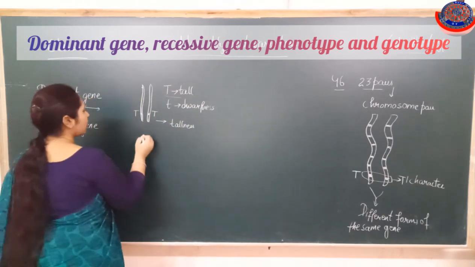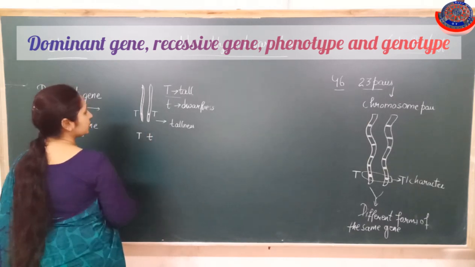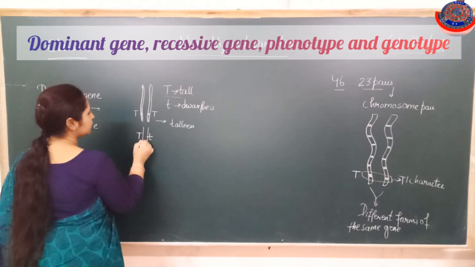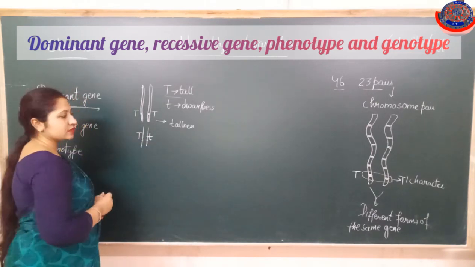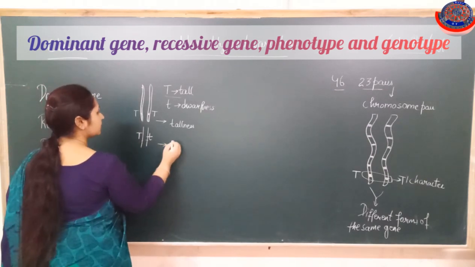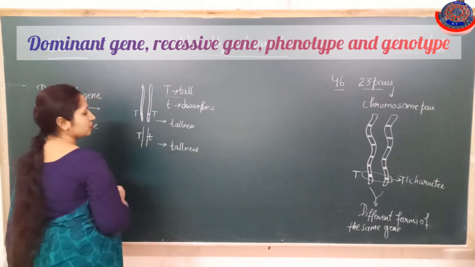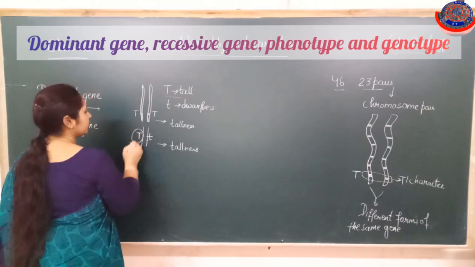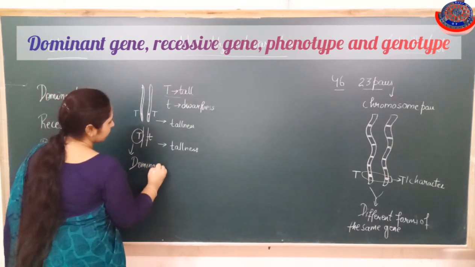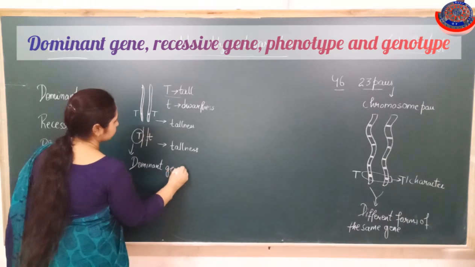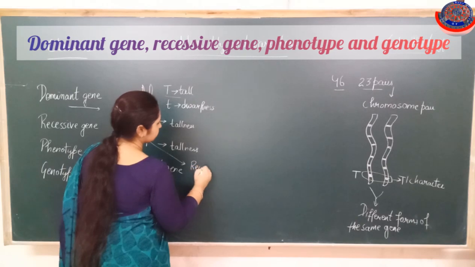Okay. Now next, suppose capital T and small t are present over the gene. Then what will be the result? Then also tallness will be there. Why? Because capital T is a dominant gene, and small t is a recessive gene.